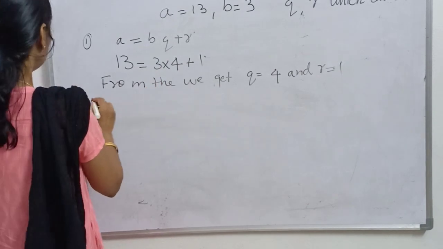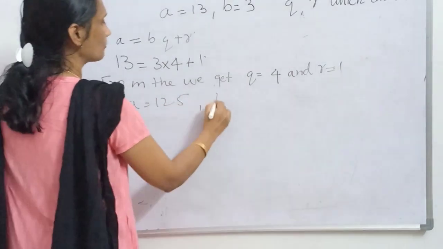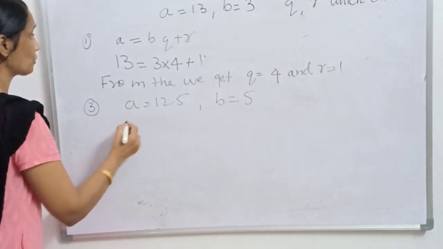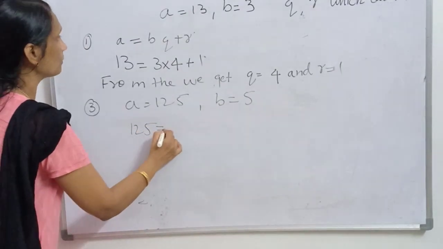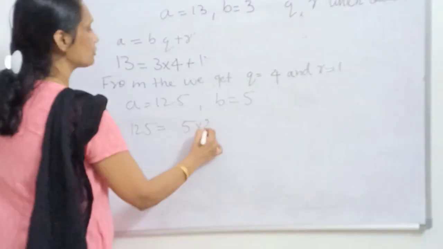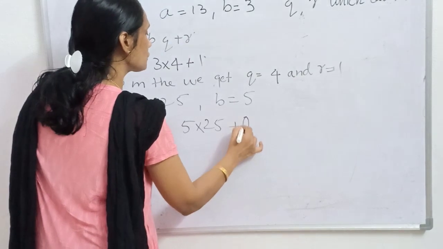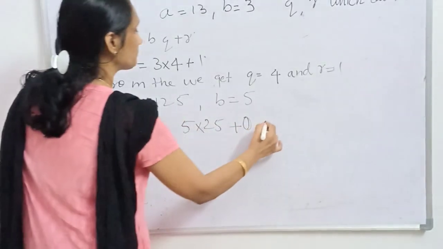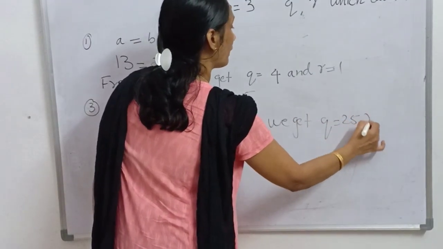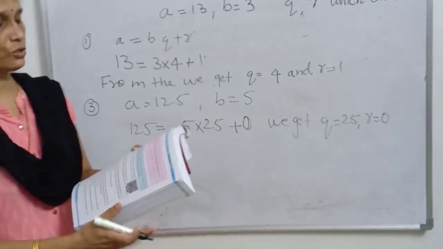Question number 3. a is equal to 125 and b is equal to 5. Okay, we have to apply in this formula. So 125 is equal to 5 into how many? We can write 25. 5 25s are 125. Plus r means 0. Okay, we get q is equal to 25 and r is equal to 0. Right. So there is one more question that also you can do as homework.